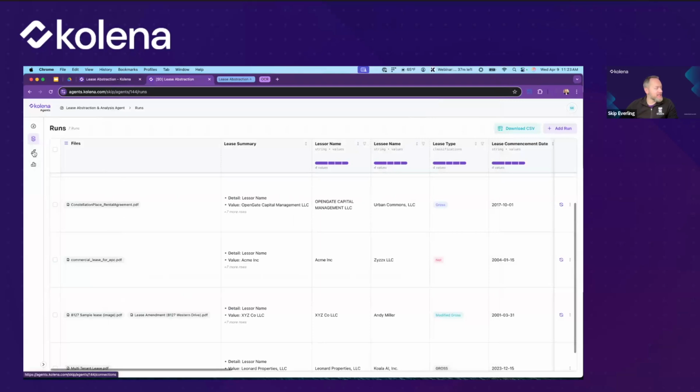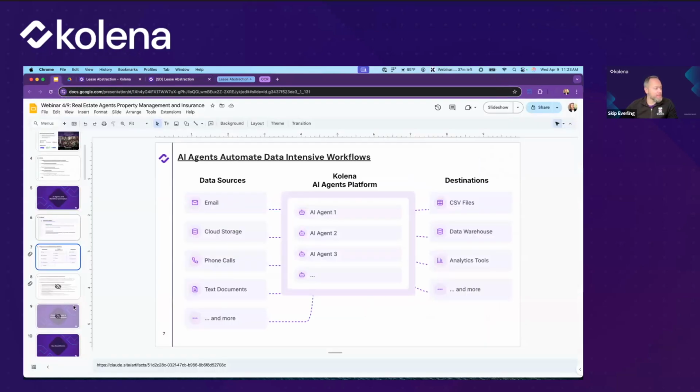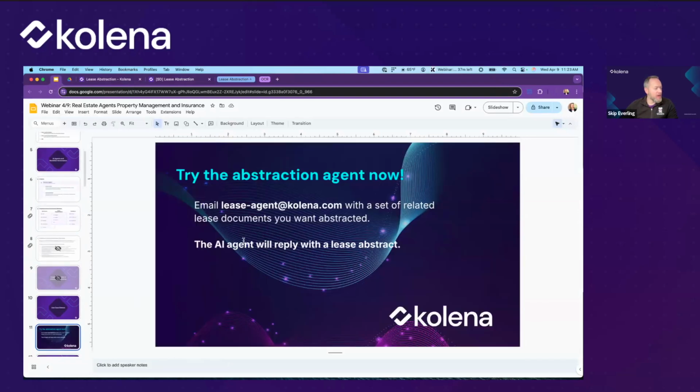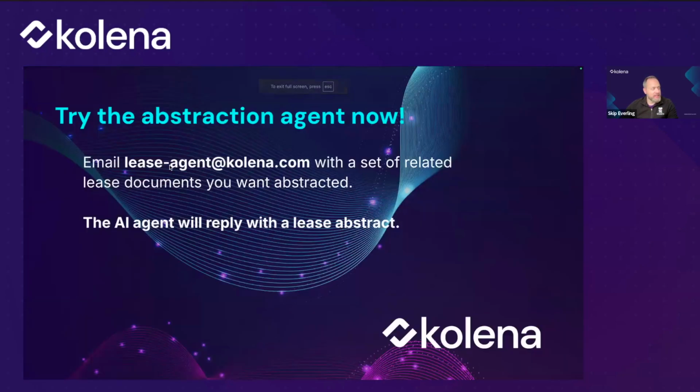And that is effectively the way that you get this automation. And if you want to try this agent, I've actually set up something here where if you want to try it out, right now you can email this email address, lease-agent@kolena.com.